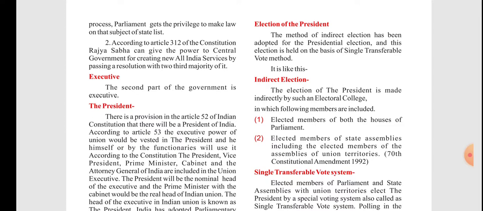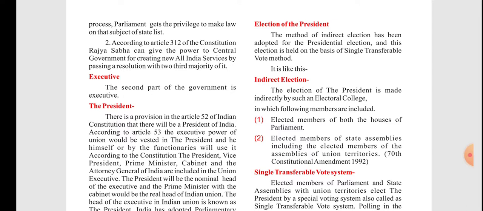Executive. The second part of the government is the executive. First we have studied the legislative, now the second one comes as the executive. In the legislature, the President, Lok Sabha and Rajya Sabha form the legislative power. So we have studied the structure of Lok Sabha, the structure of Rajya Sabha, the functions of Lok Sabha, and the functions of Rajya Sabha.